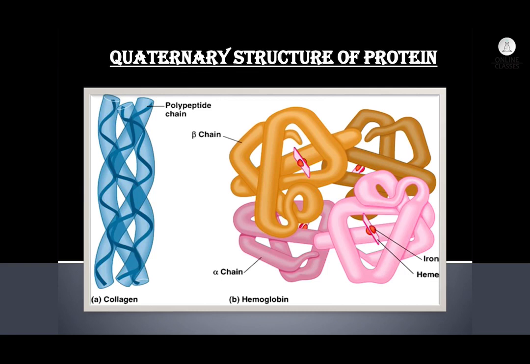But coming to the other one, according to the specification, they ask about hemoglobin. Hemoglobin is made up of four chains. What are the four chains? Two alpha chains and two beta chains. Each alpha chain is made up of 141 amino acids. Each beta chain is made up of 146 amino acids. And this particular hemoglobin is a conjugated protein.